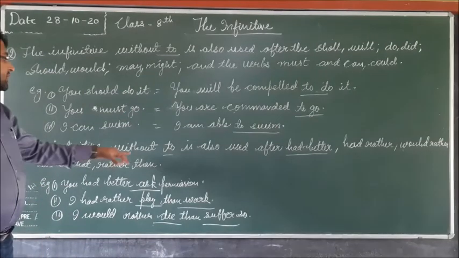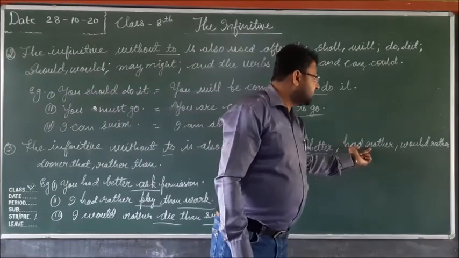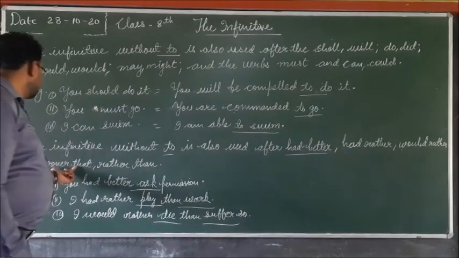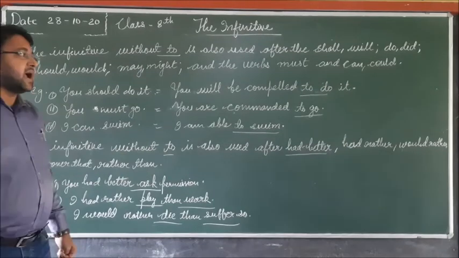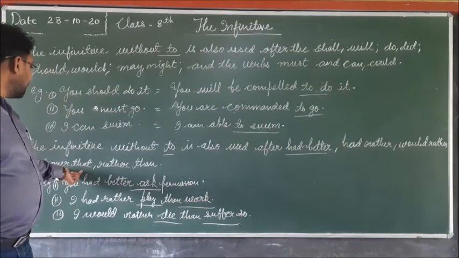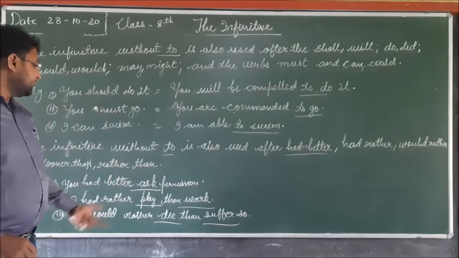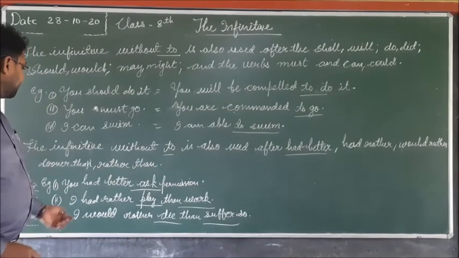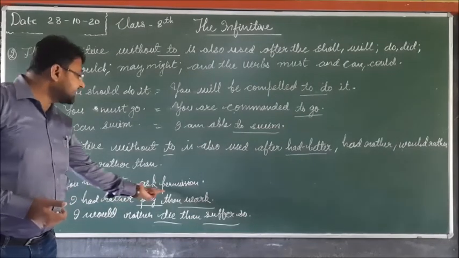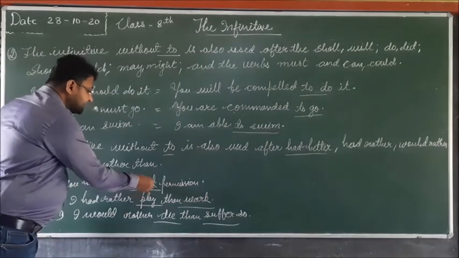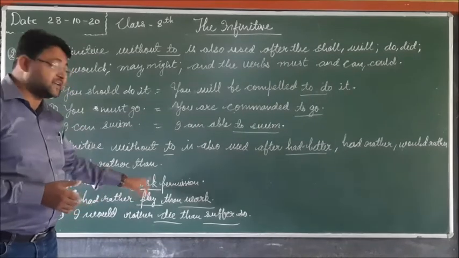Next number, the infinitive without to is also used after had rather, would rather, sooner than, and rather than. After these, had rather, would rather, sooner than, and rather than, we never use to. It means the infinitive without to is used. You had better ask permission. Here the verb is ask, but before this to is not used, that is an infinitive.